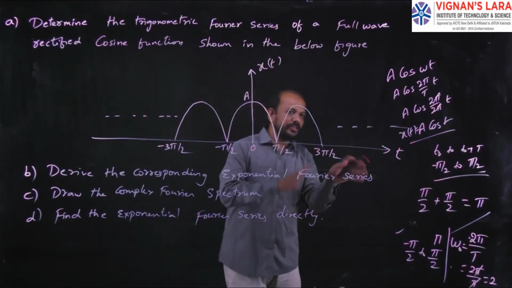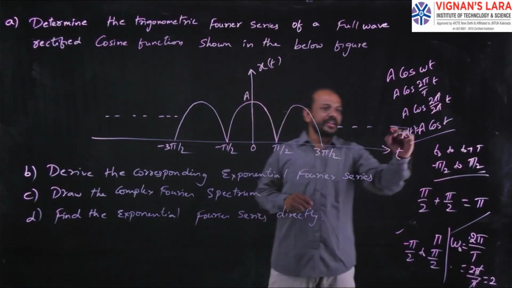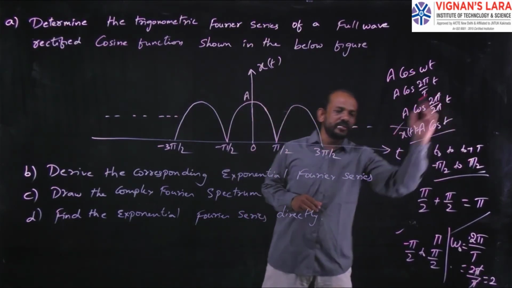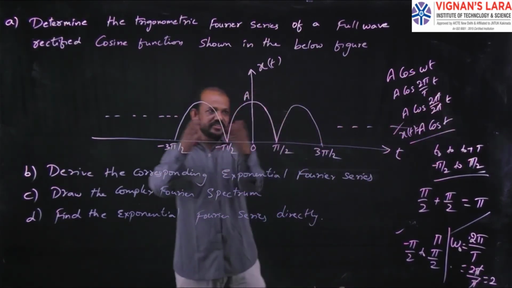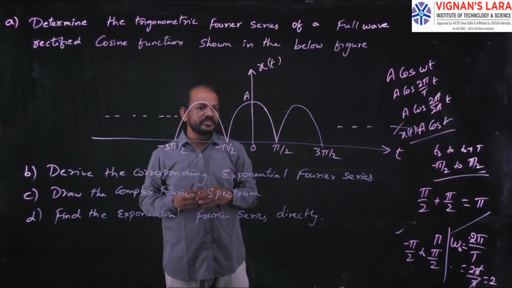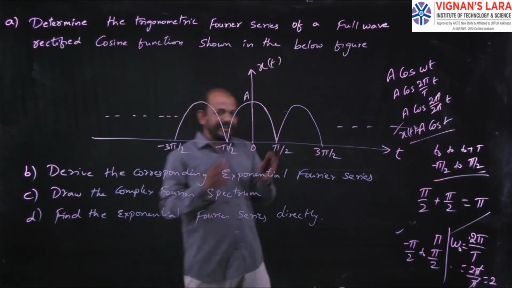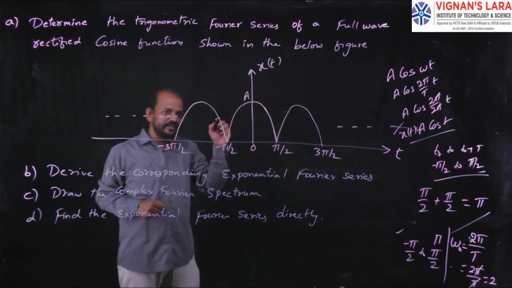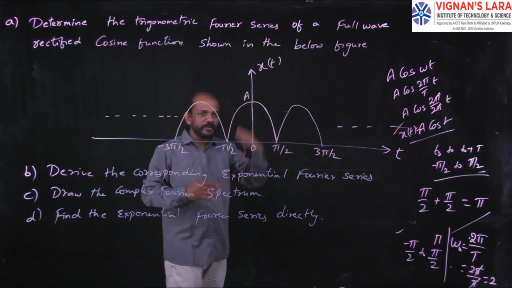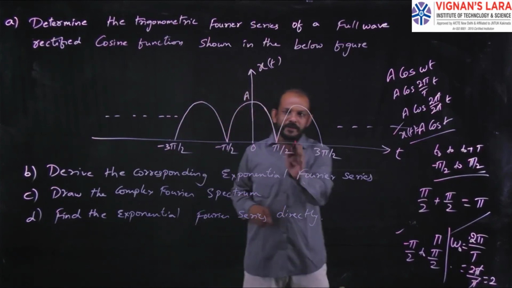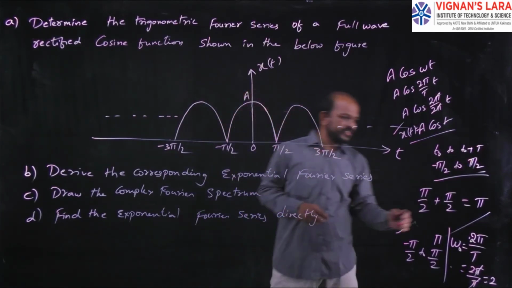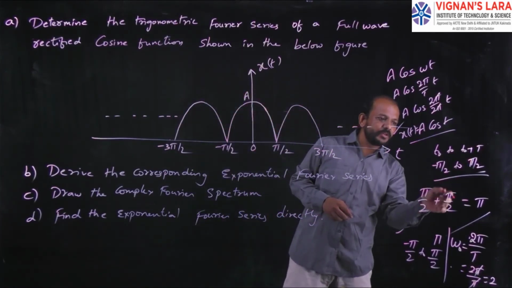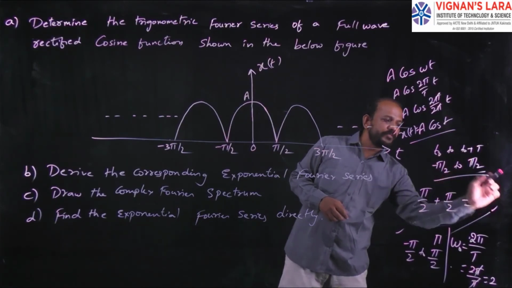So I have given all the things you need. I have given the equation of x of t, x of t equals A cos t. In that, the interval is from minus pi by 2 to plus pi by 2. That is, whenever you take the integration, the limits are from minus pi by 2 to plus pi by 2, and the total period is pi by 2 minus minus pi by 2, that is 2 pi by 2. So the total period is pi.